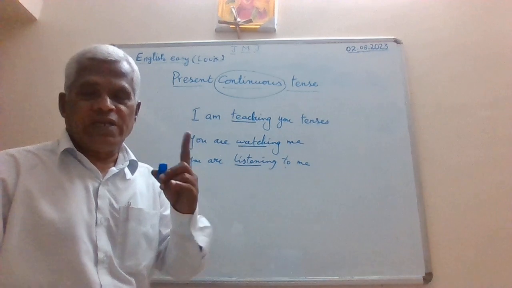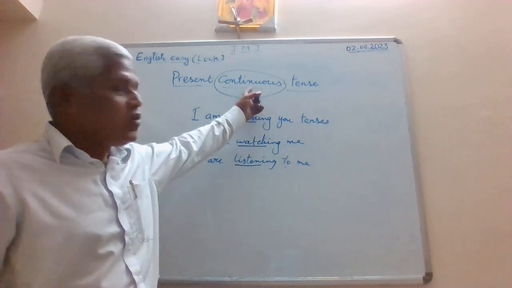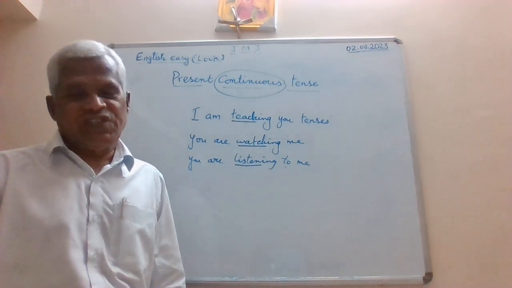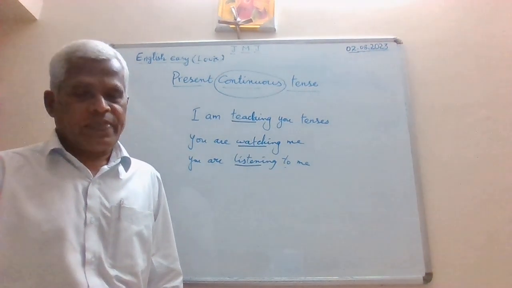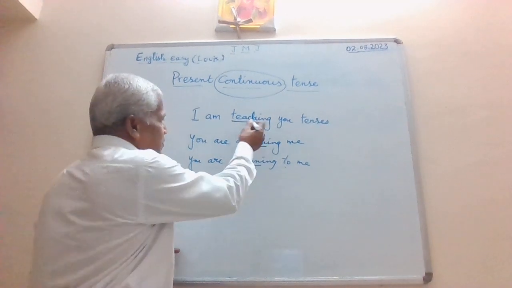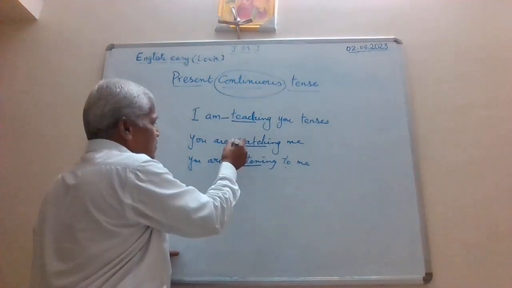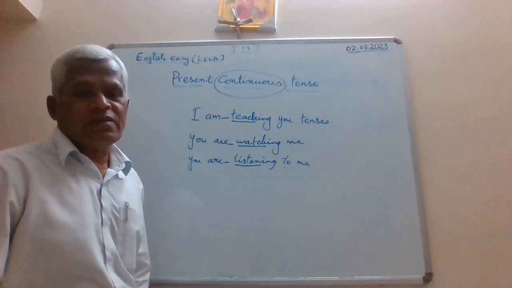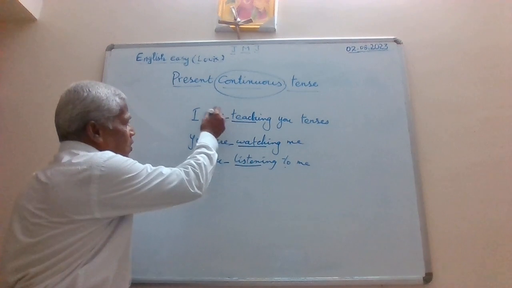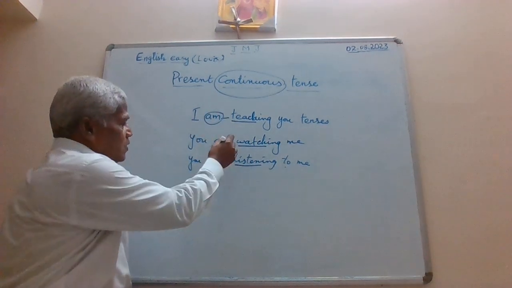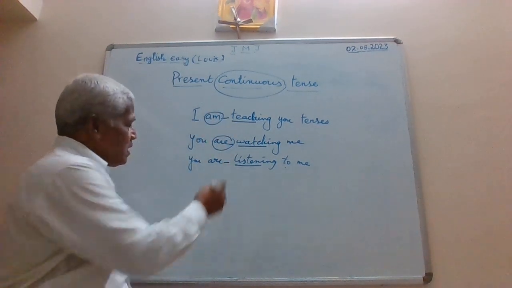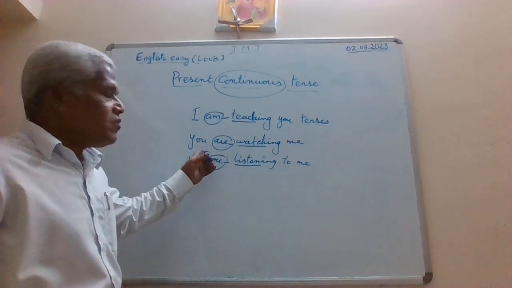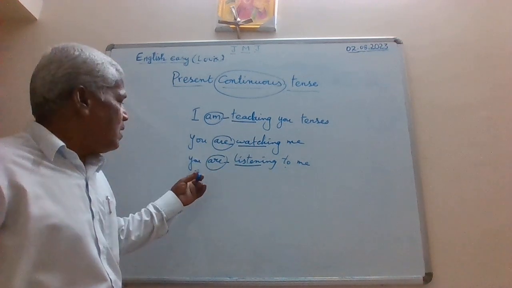That's why I said at the beginning, whenever you hear the word continuous, you must add the suffix ing to the root verb. Before these root verbs, you have auxiliary verbs, all these are called be verbs. Here you have the verb am, here you have the verb are, and here also the verb are. Of course you cannot use you am.